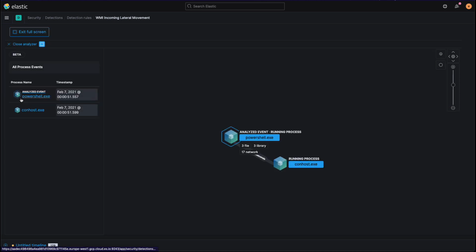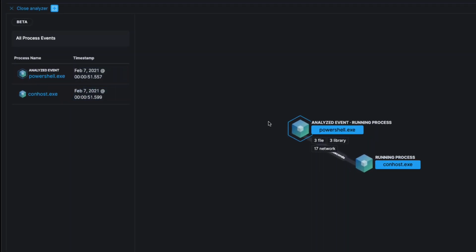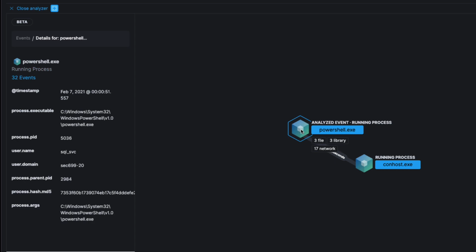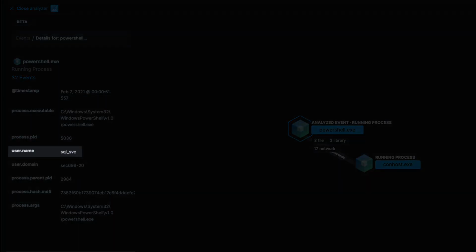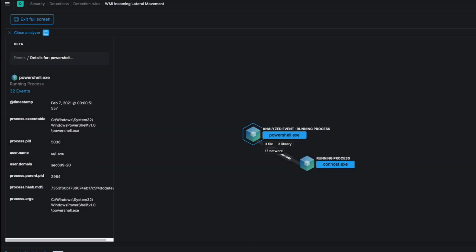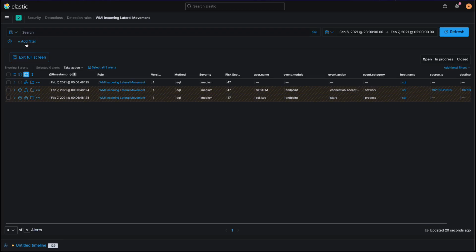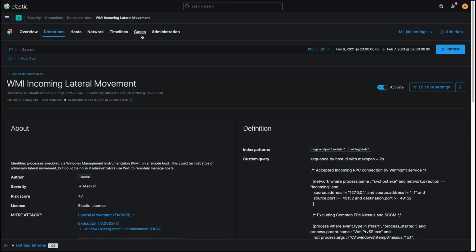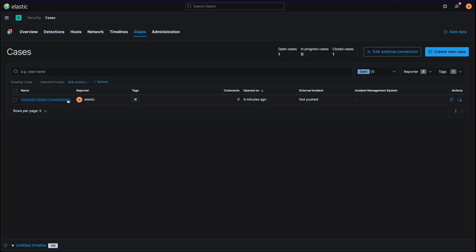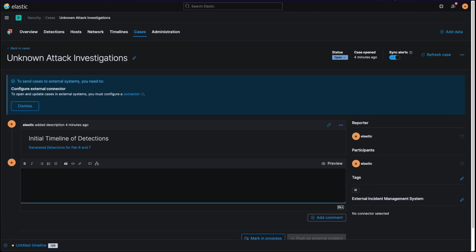If we look at the process event in the analyzer, we can see that PowerShell.exe is the process doing the communication. When we drill in a bit further to look at the PowerShell.exe process, we can see that it is being run by the SQL Service user. Based on this, it appears the mechanism used here to exploit the Windows Management Instrumentation Command Line Utility, or WMIC for short, is used to deploy the new C2 or Command and Control agent via PowerShell.